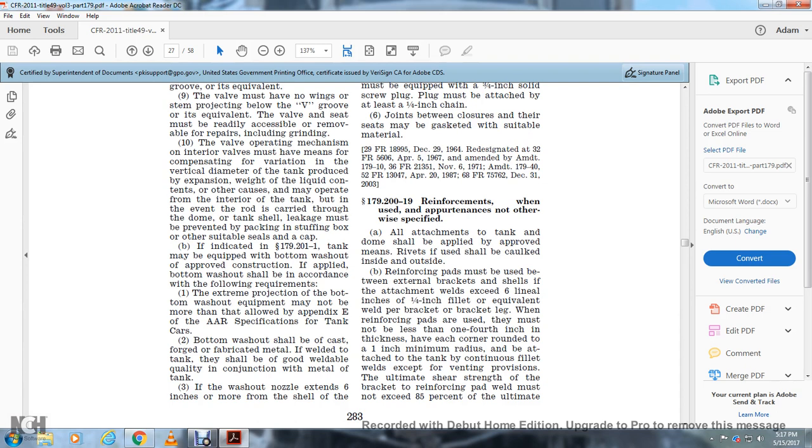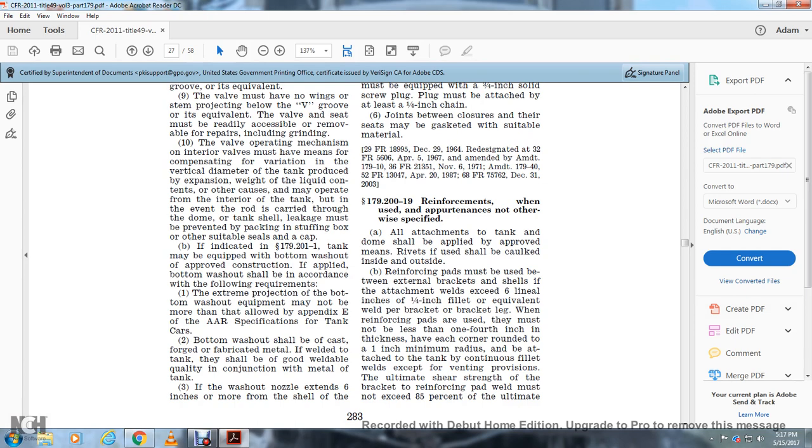The extreme projection of the bottom washout equipment may not be more than shown in Appendix E of the AAR specification for tank cars. The bottom washout shall be cast or fabricated of forged metal, and the weld to the tank shall be of good weldable quality in conjunction with the metal of the tank.